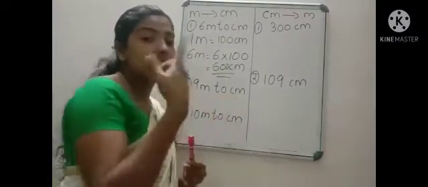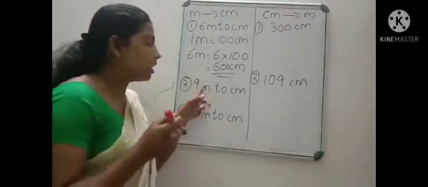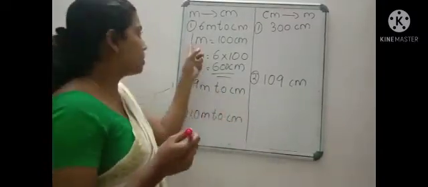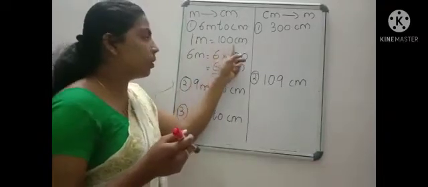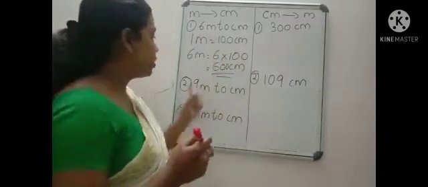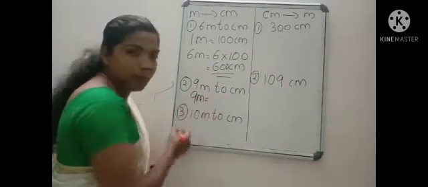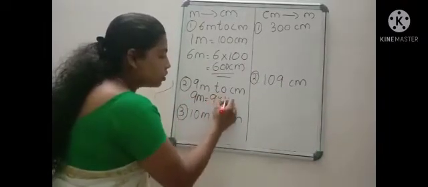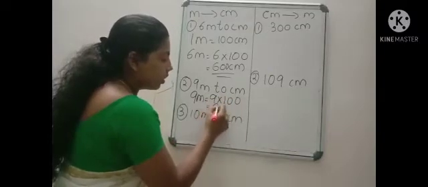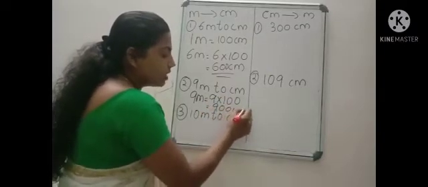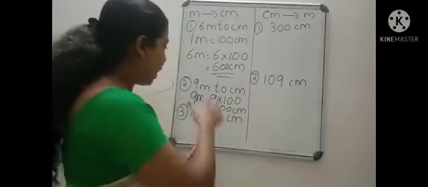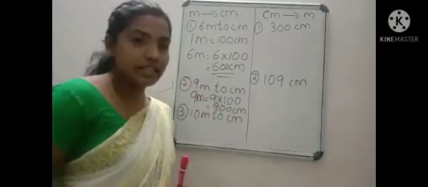In the same way, see the next question. 9 meter into centimeter. Here also meter to centimeter. So first we have to write this: 1 meter is equal to 100 centimeter. So here it is 9 meter. What to do? 9 meter can be written as 9 into 100, which is equal to 900 centimeter. So 9 meter is converted into centimeter.